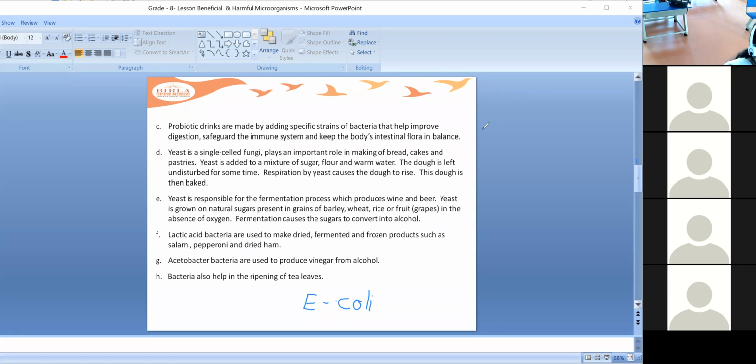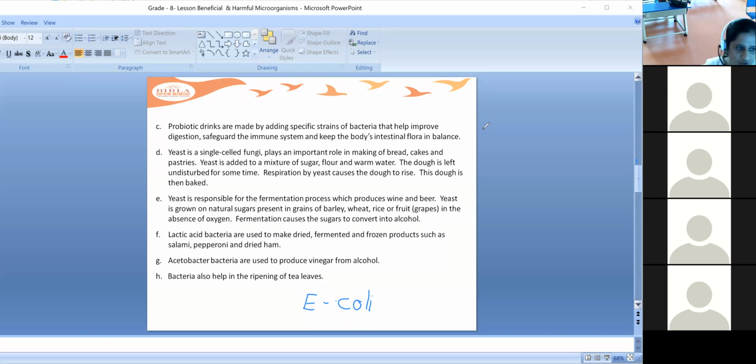The fermentation process also occurs in the preparation of curd, where you are converting milk into curd. Fermentation takes place here also, but the procedure is different.